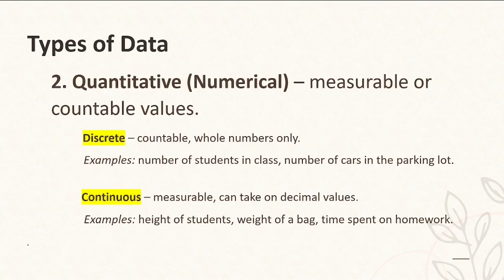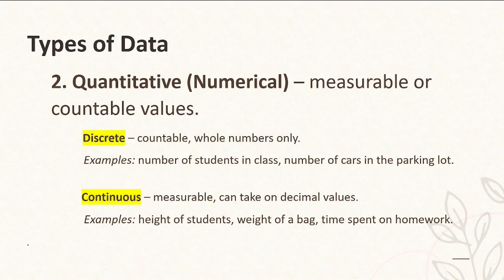For quantitative, they are numerical, they are measurable or countable values. There are two types, discrete and continuous. For discrete, they are countable. They are whole numbers only. Examples are number of students in class or number of cars in the parking lot.